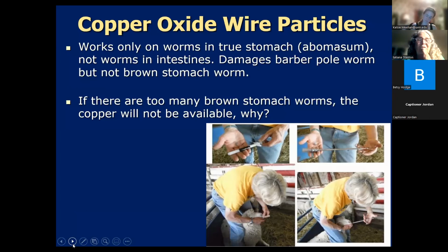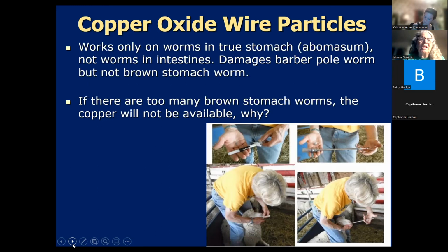And that's because if you have too many brown stomach worms in your animal, brown stomach worm attacks the gastric glands, right? And so by attacking the gastric glands of the true stomach, it means that you don't get as much gastric juice being produced. One symptom of a heavy infection with brown stomach worm is that your stomach doesn't get acidic enough for good nutrition. That's why the animals look like their digestive tract is upset. They've got rough stomachs or rough coats and all that, because it's not getting acidic enough.